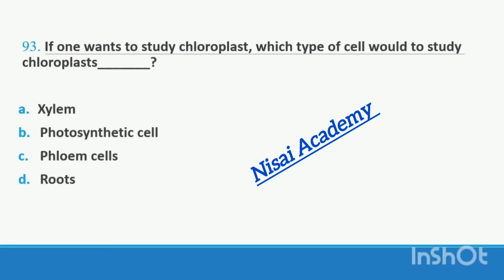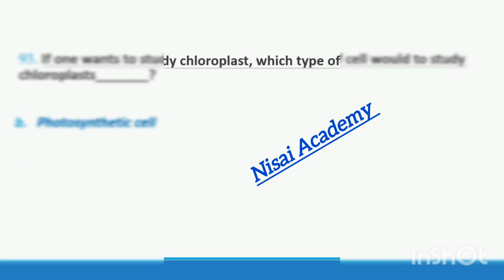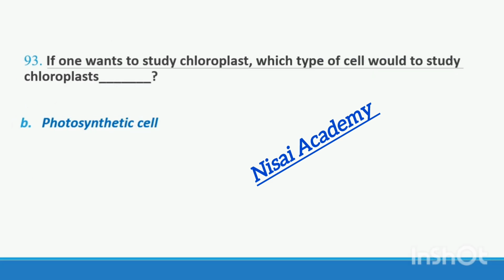Question 93. If one wants to study chloroplast, which type of cell would one study? Option A, xylem. Option B, photosynthetic cell. Option C, phloem cells. Option D, roots. If one wants to study chloroplast, the photosynthetic cell would be studied. Right option B, photosynthetic cell.